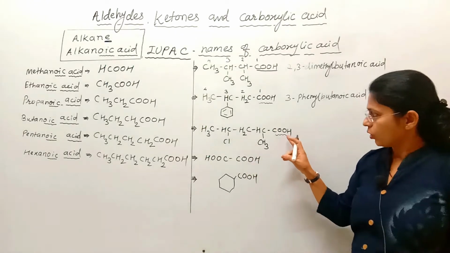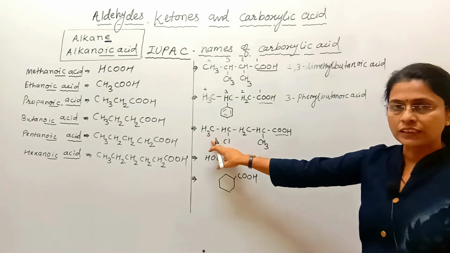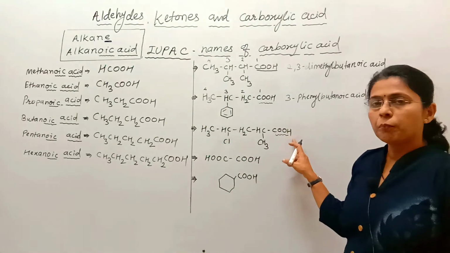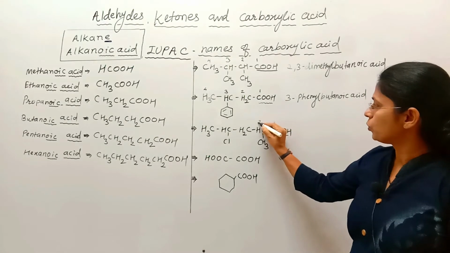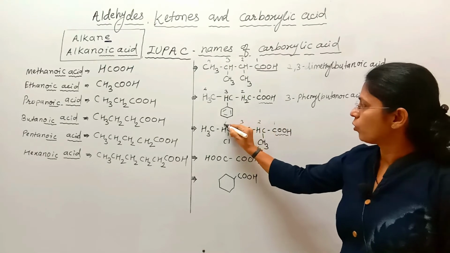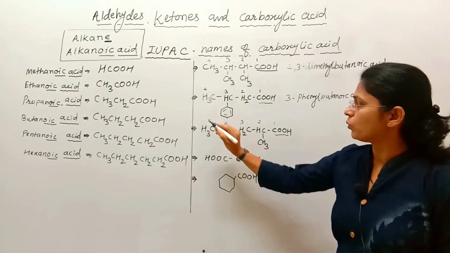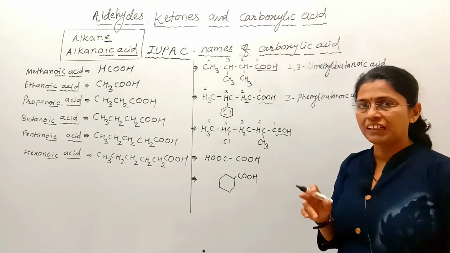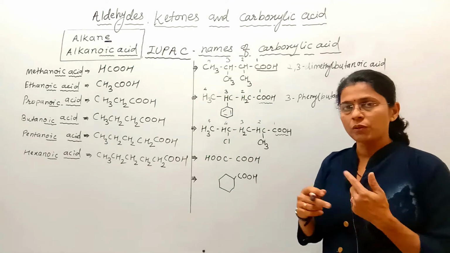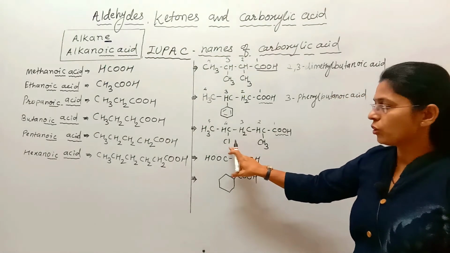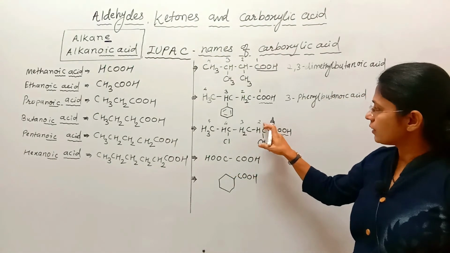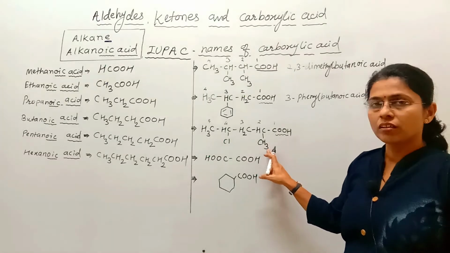See here, select the longest continuous chain of carbon, number from the COOH group 1, 2, 3, 4 and 5. So the parent alkane is pentane. From pentane E will be replaced by OIC acid. At 4 position chloro is there, at second position methyl is there.